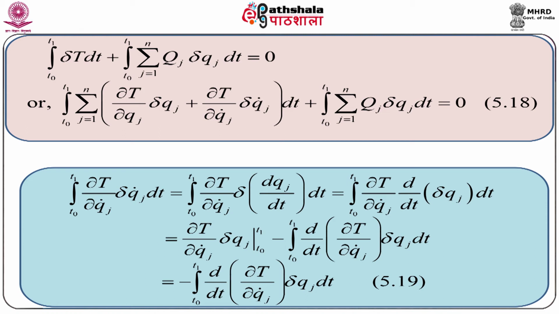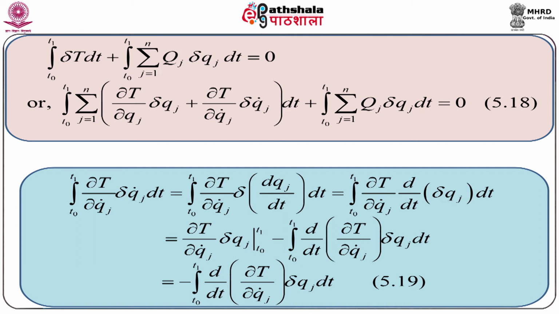integration T0 to T1 ∂T/∂qj dot δqj dot dt equal to integration T0 to T1 ∂T/∂qj dot δ(dqj/dt) dt.